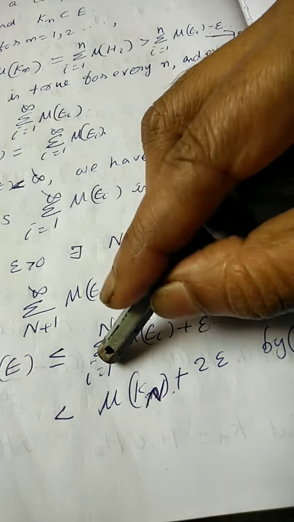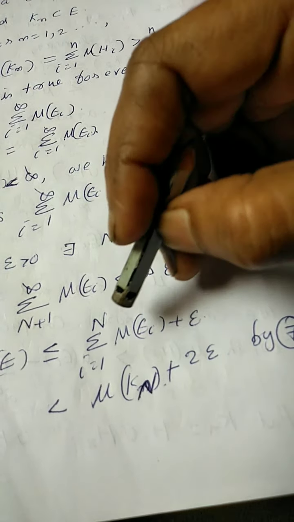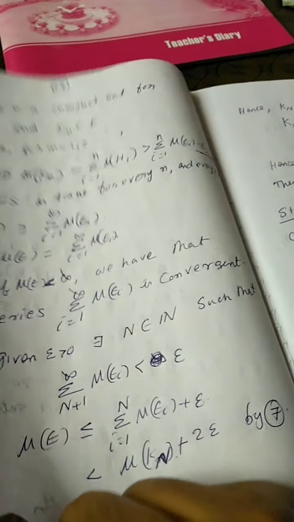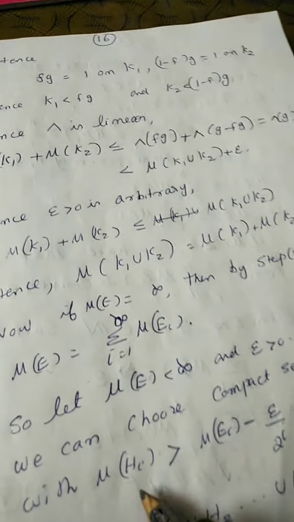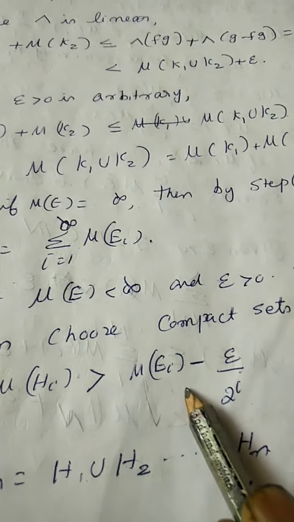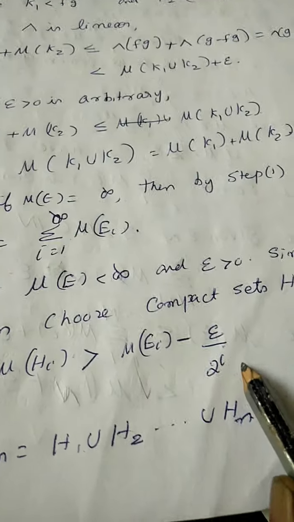Now, consider sigma i equal to 1 to n mu of Ei. Here mu of Hi is greater than mu of Ei minus epsilon by 2 raised to i for each i.